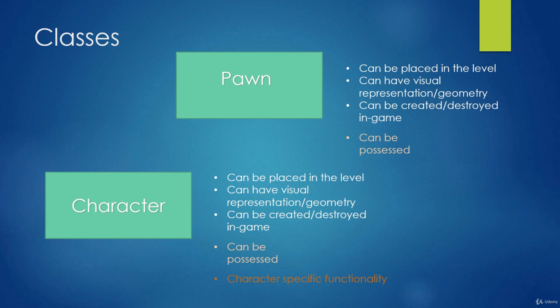And then, of course, in addition to being a pawn, it also has character-specific functionality, and these are things that a character would need, but something like a static mesh actor or a point light would not necessarily need. And those are more specific details, but for now, it's enough to understand that the character is a more specific type of pawn, and that it inherits features from both the pawn and the actor class.